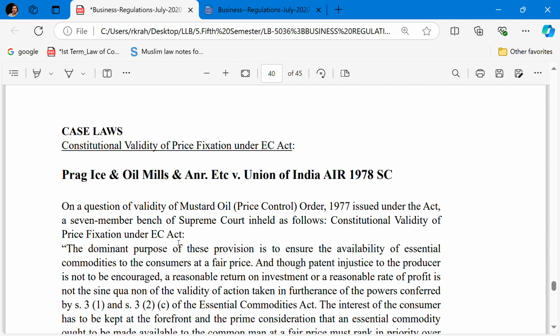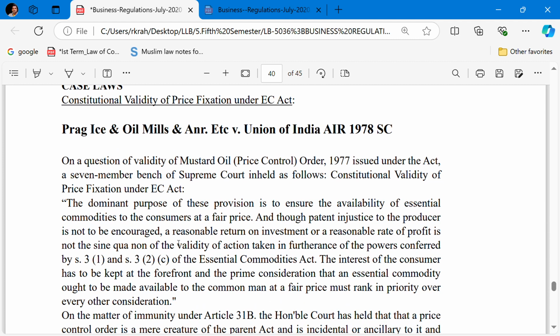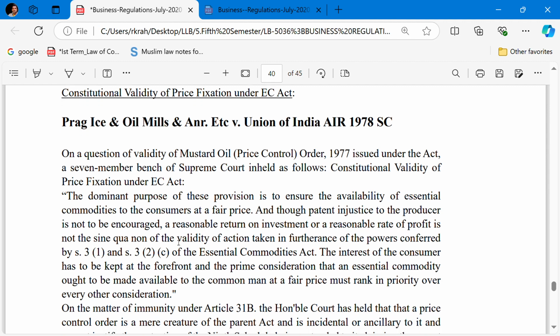A seven-member bench of the Supreme Court held as follows on the constitutional validity of the price fixation under this Act. The dominant purpose of this provision is to ensure the availability of the essential commodity to consumers at a fair price.